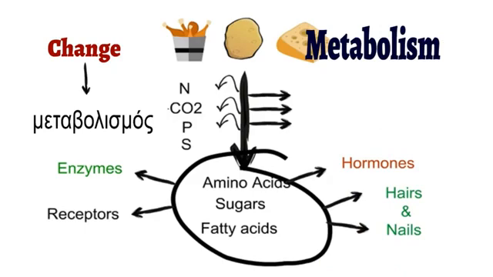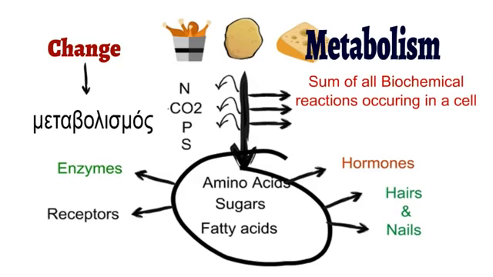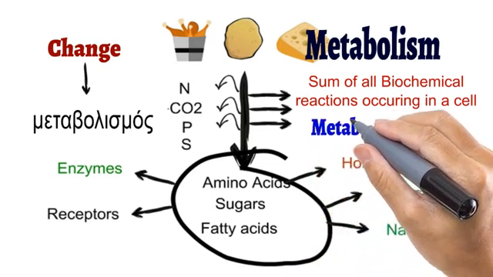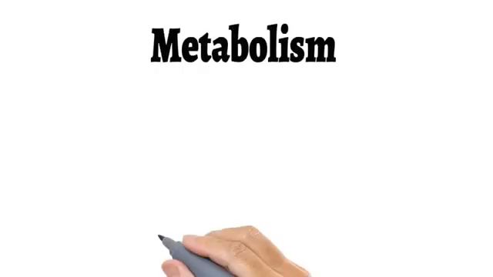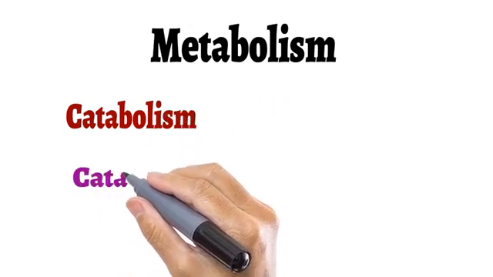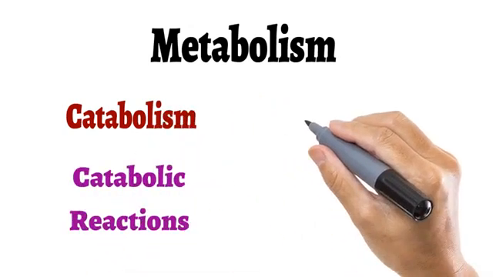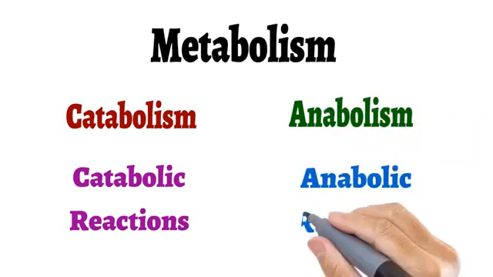So metabolism can be defined as the sum total of all these biochemical reactions occurring in a cell. This interconnecting network of reactions is called metabolic pathways. Metabolism can be classified into two categories: catabolism or catabolic reactions, and anabolism or anabolic reactions.